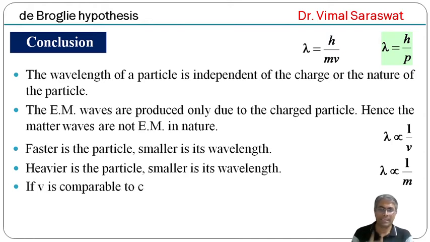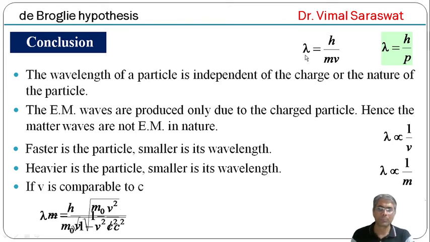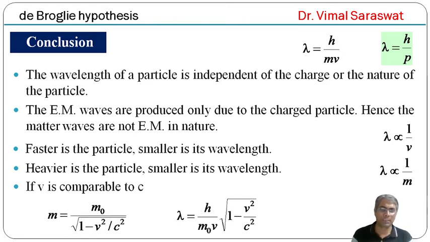If v is comparable to c, then we use relativistic mass, and according to relativistic mass, m equal to m naught upon square root of 1 minus v square by c square. So if we substitute this here, then lambda equal to h upon m naught v, times square root of 1 minus v square by c square.